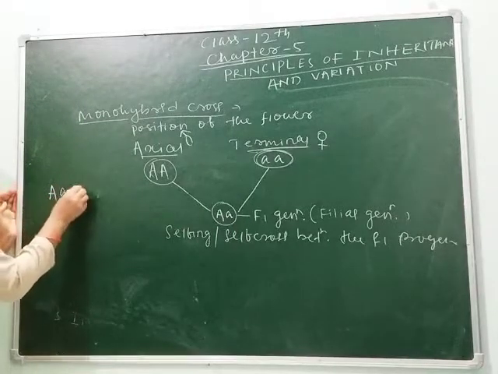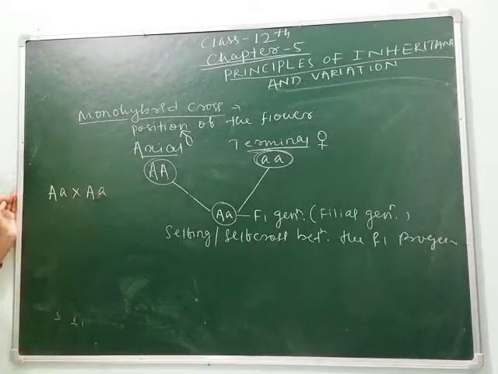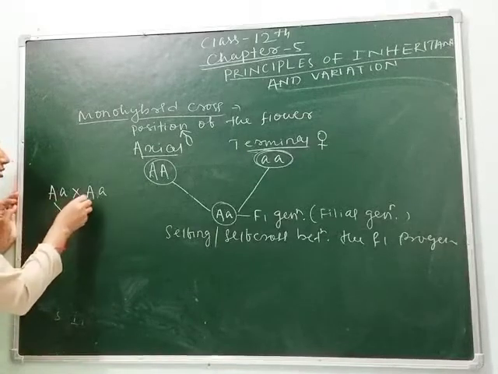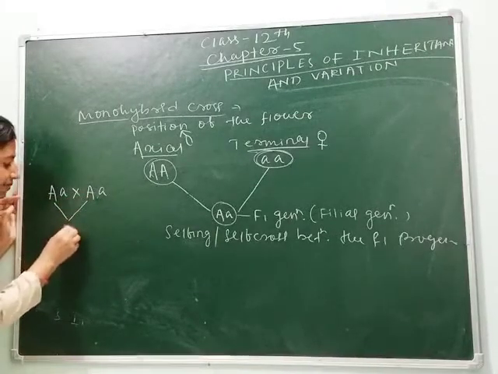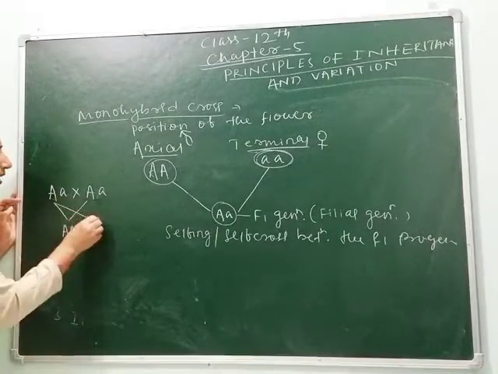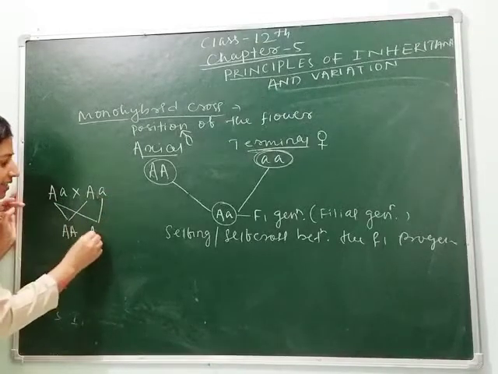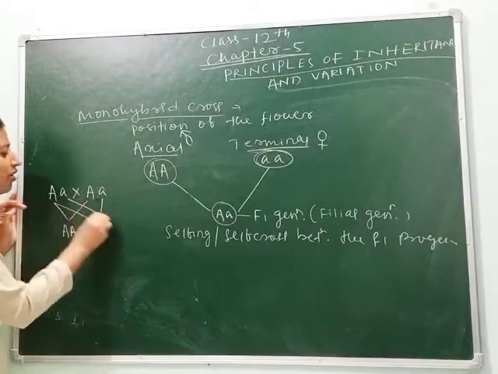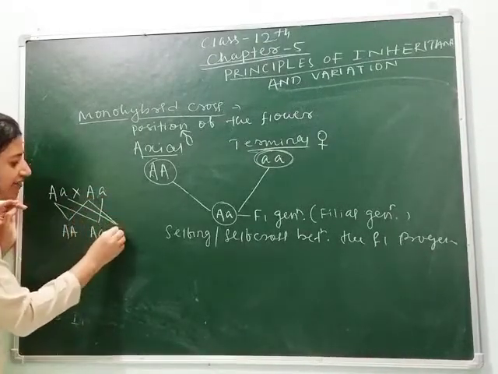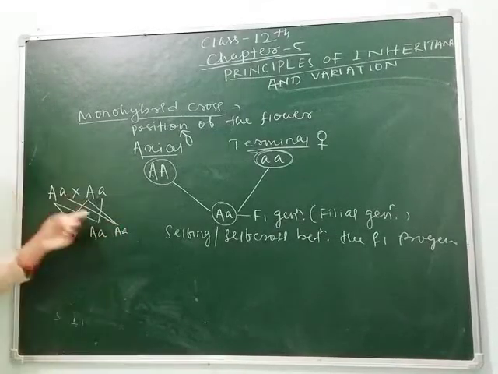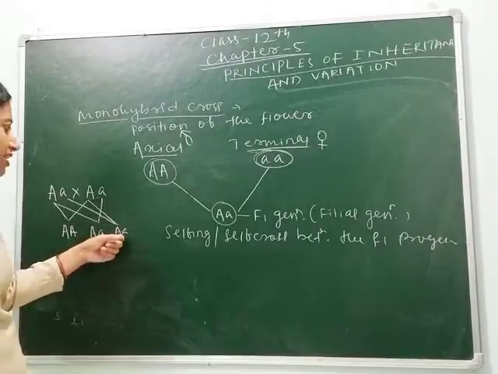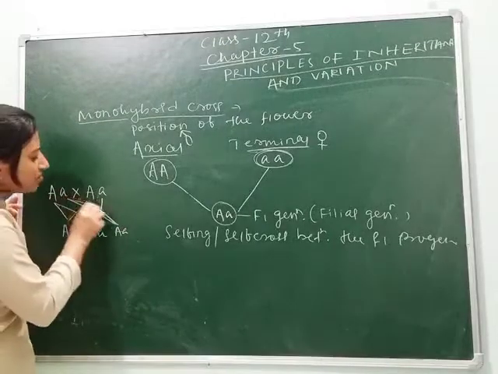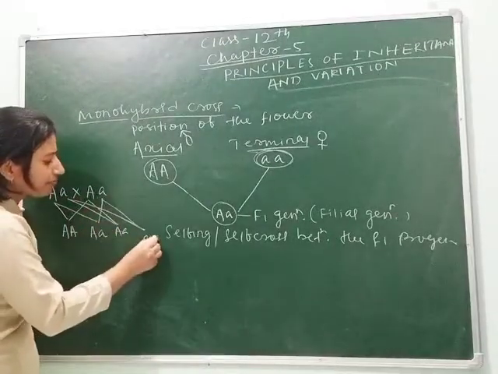Capital A small a crossed with capital A small a. Capital A crossed with capital A gives AA. Capital A crossed with small a gives capital A small a. Small a crossed with capital A gives capital A small a. Then small a, small a.